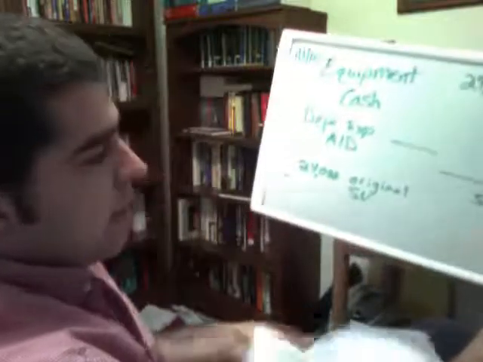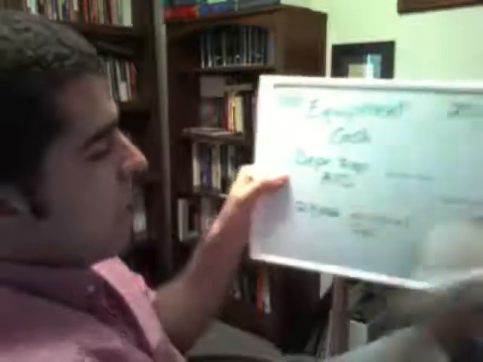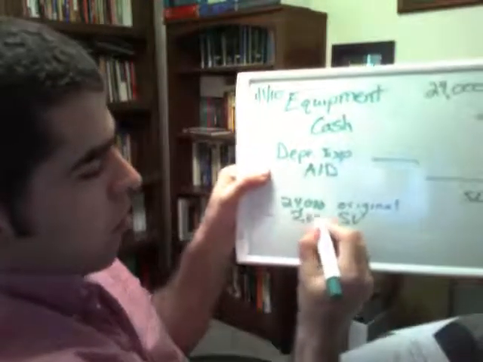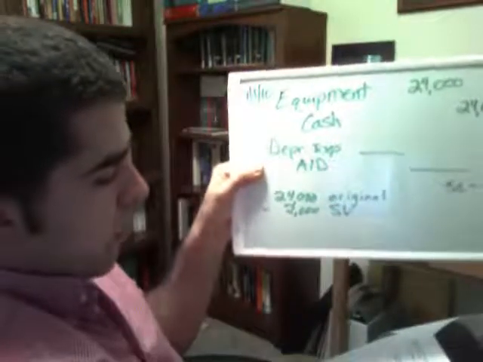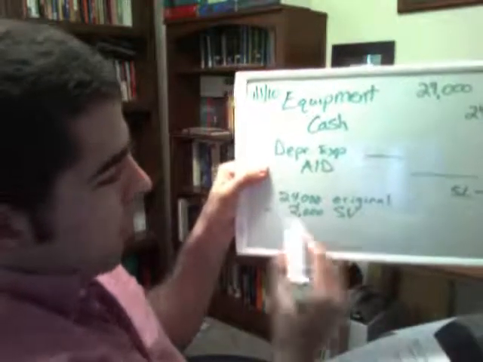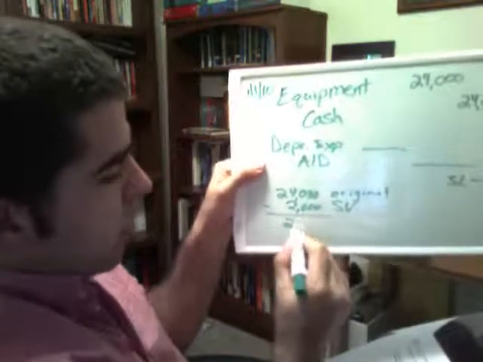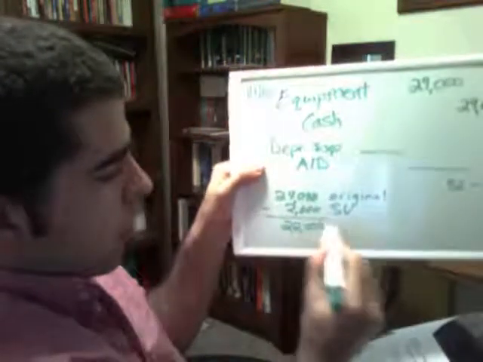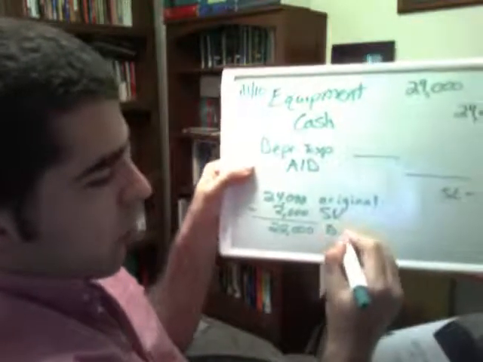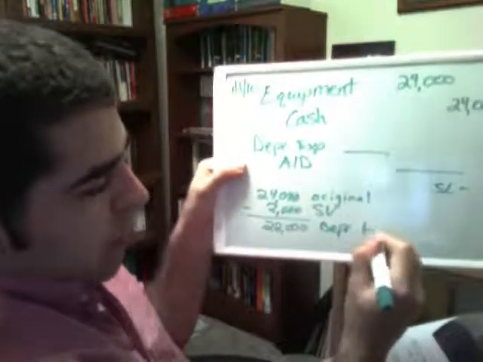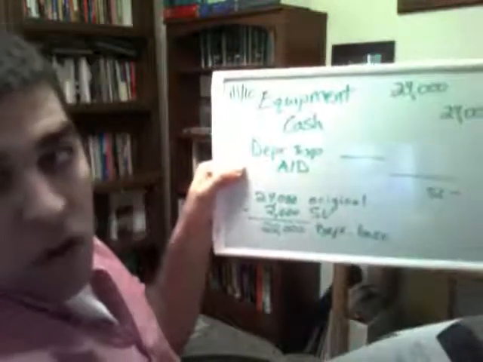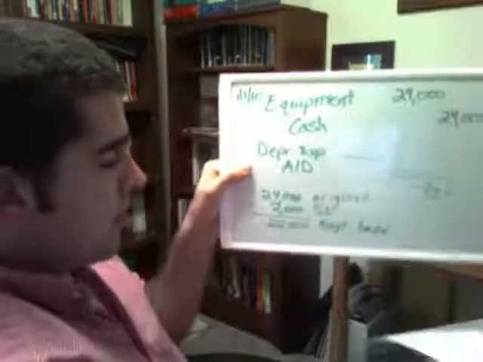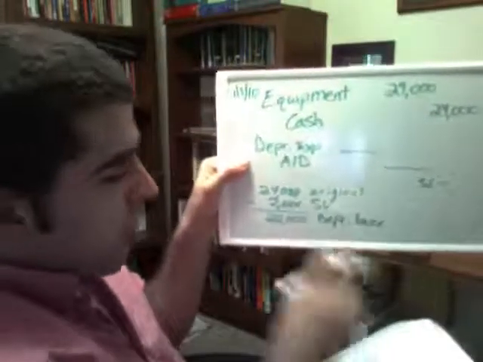In the example I've given you, we have 2,000 salvage value. So what do we do here? We subtract. We get 22,000. And what we call here, this is our depreciable base. Over the life of the asset, this is the amount of depreciation that we want to record.